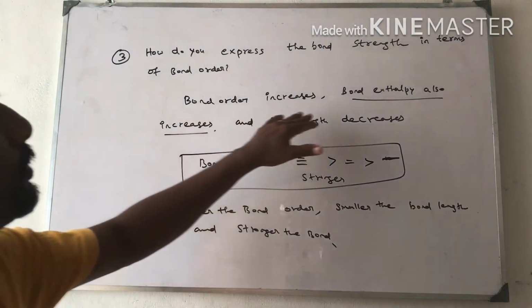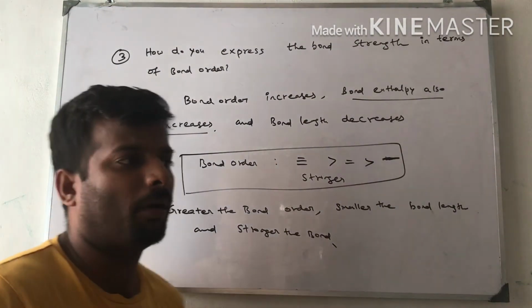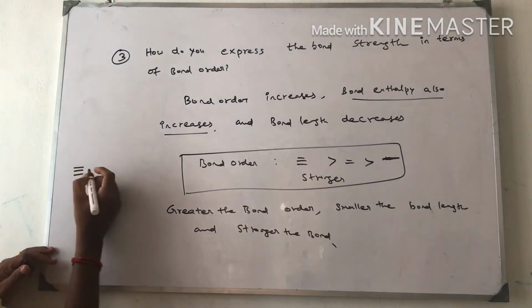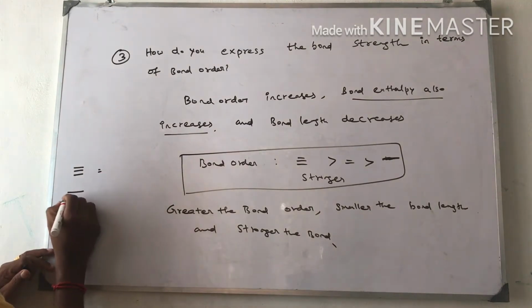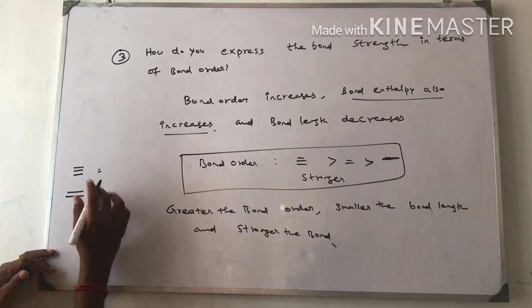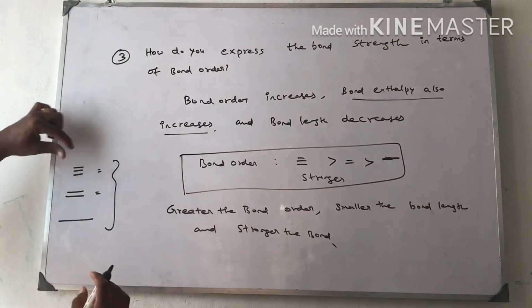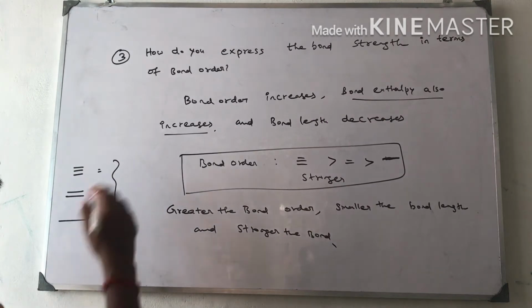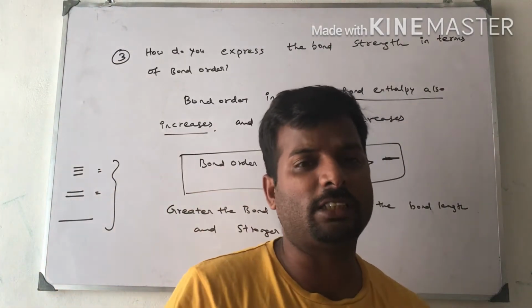Bond order increases, bond enthalpy also increases, and bond length decreases. For a triple bond, bond length is shortest, the double bond is longer, and the single bond length is higher. So if you shorten the bond length, the strength is higher. If you increase the bond length, it is easily breakable.